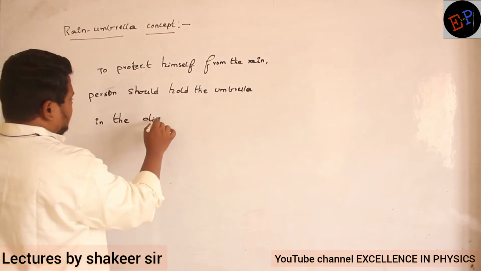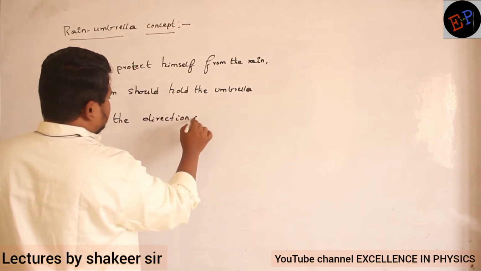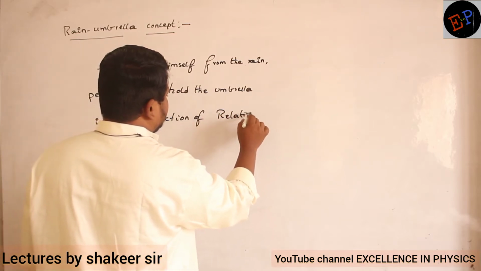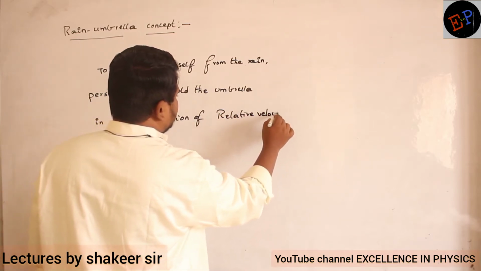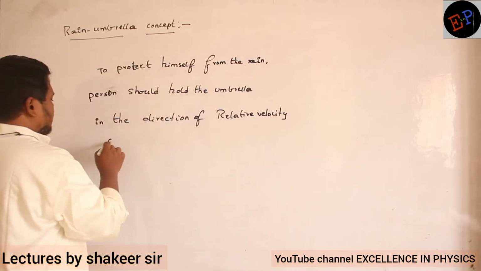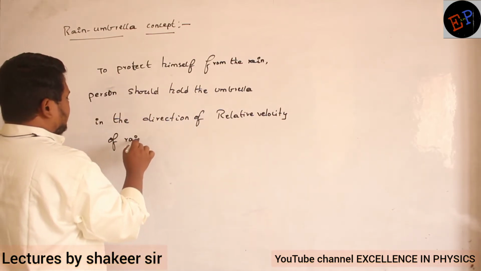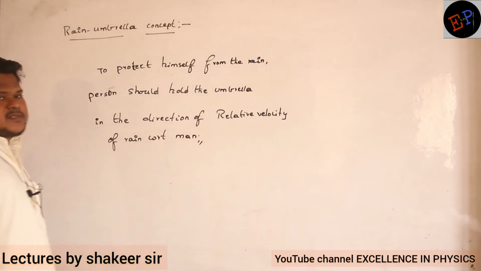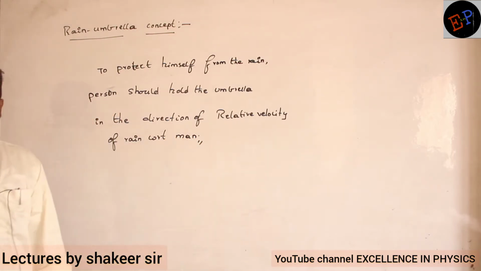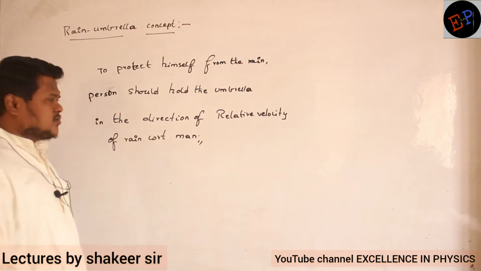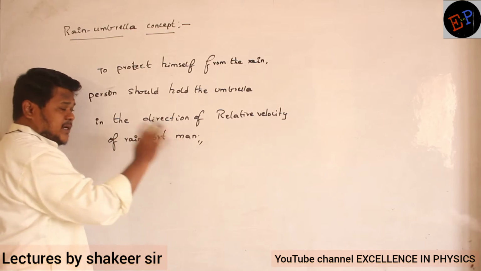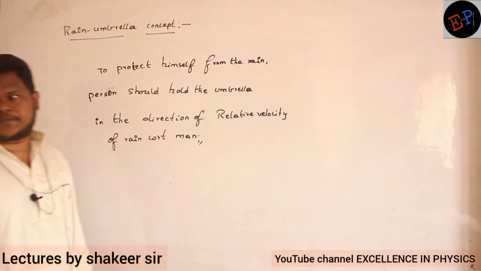In the direction of relative velocity of rain with respect to man. Are you able to understand, ma? So the person should hold the umbrella in which direction? He has to hold it in that direction in which rain is falling with respect to the man. Are you able to understand, ma?